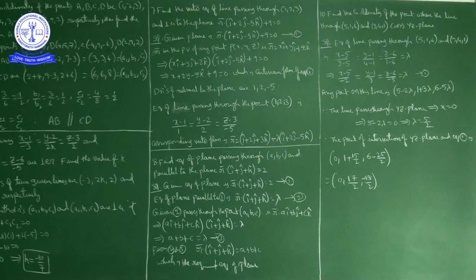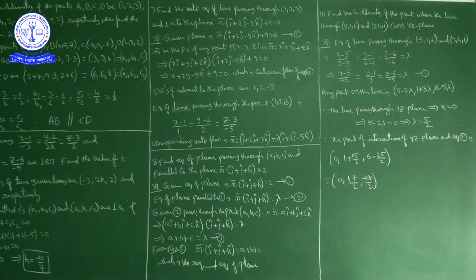Okay, that's it. Next, question number 8. Find the equation of the plane passing through the point (a, b, c) and parallel to the plane r bar dot product with i cap plus j cap plus k cap is equal to 2. We have to find the vector equation of the plane.